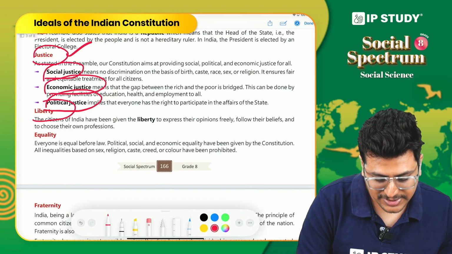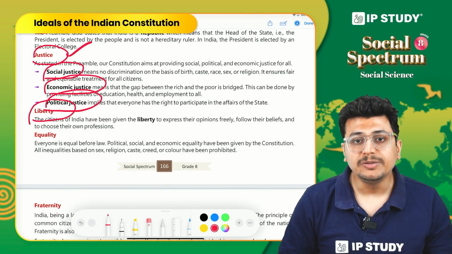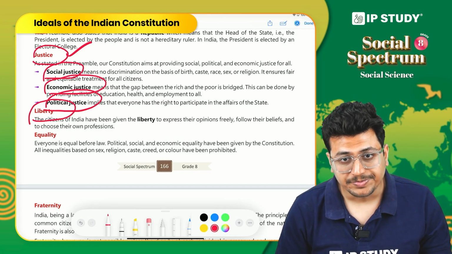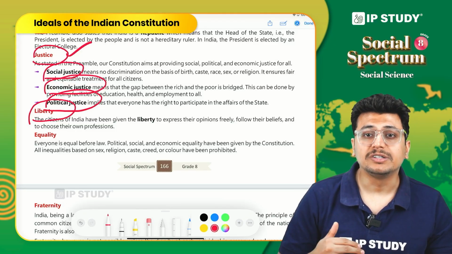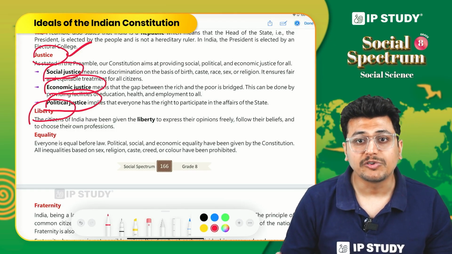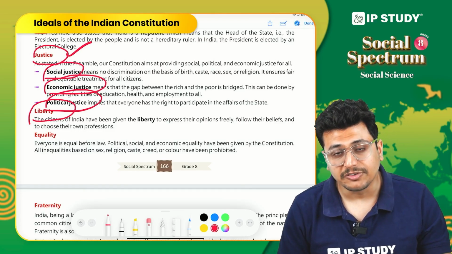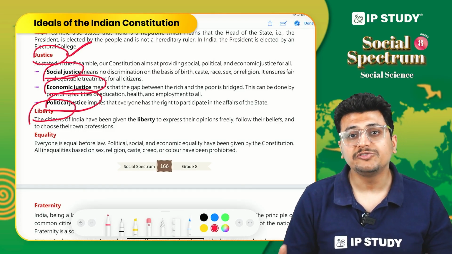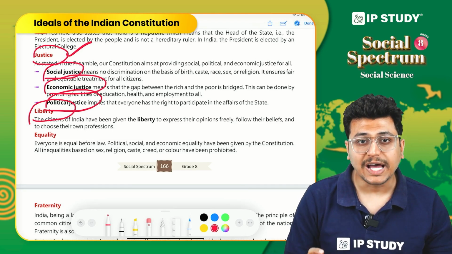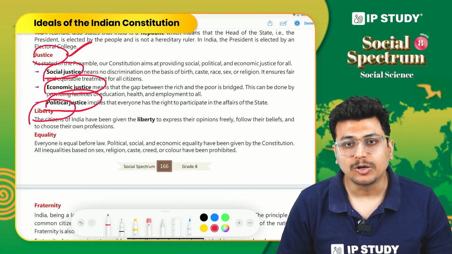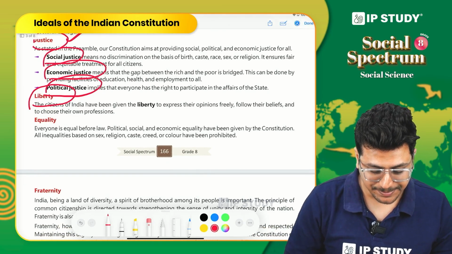The next important concept is liberty. Liberty simply means freedom to do what we want to do. It is freedom of speech and expression, freedom to pursue the profession, the occupation of our choice, freedom to move anywhere and reside anywhere in different parts of the country. So all those freedoms which are important for the growth of an individual, that is another important ideal of our constitution. So that is liberty.